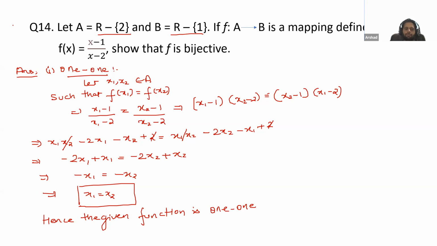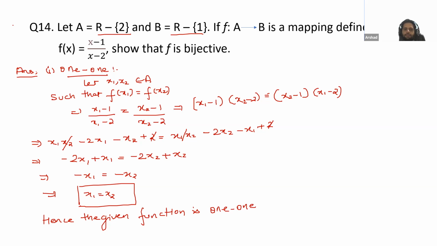Atif and Noma, please confirm me once it is completed. This is done.